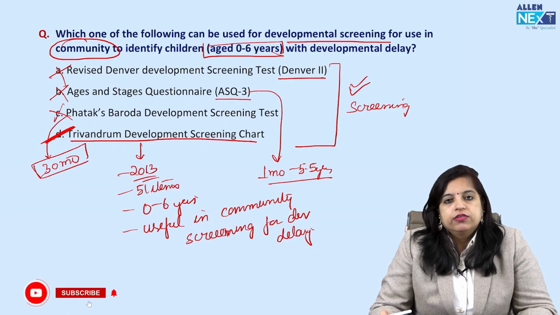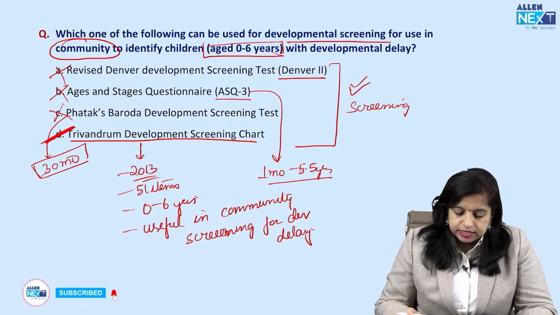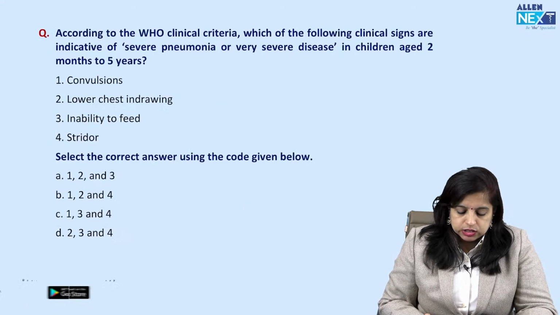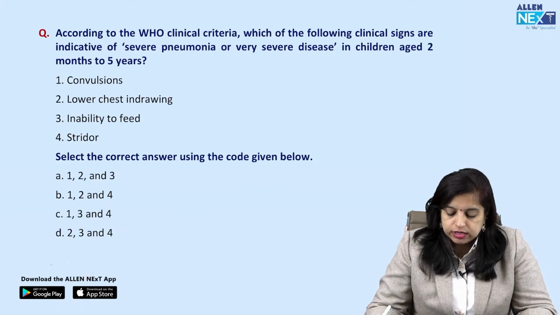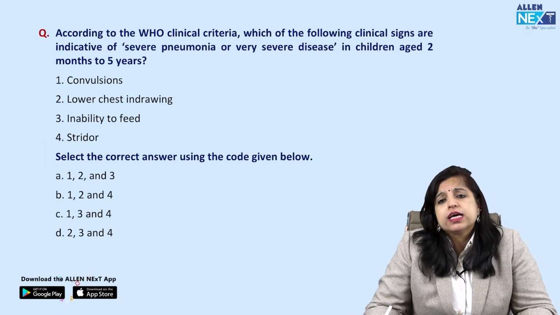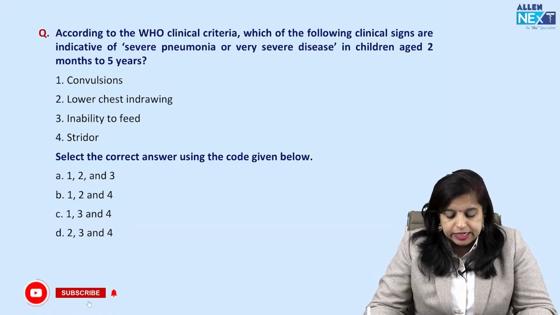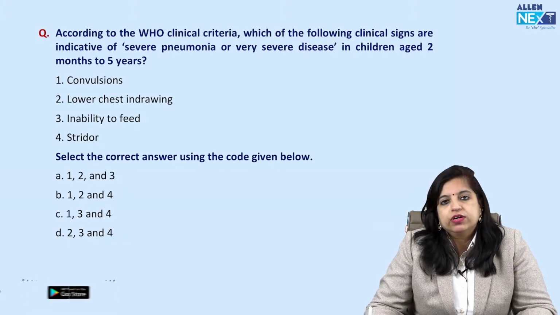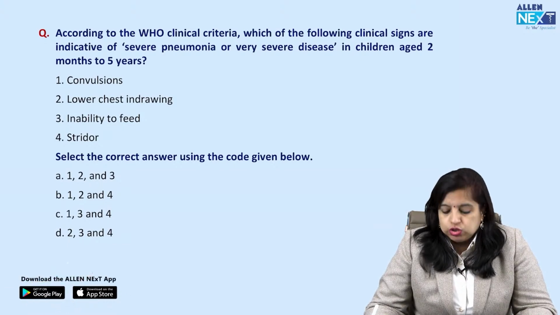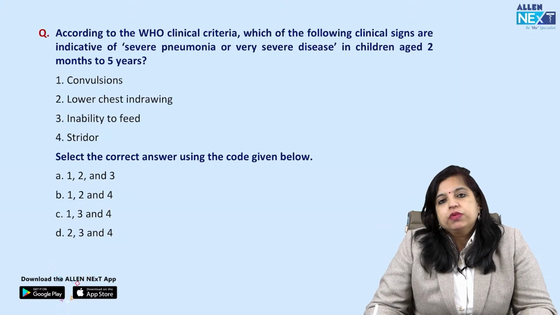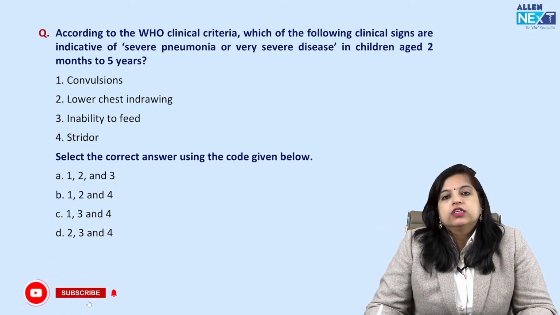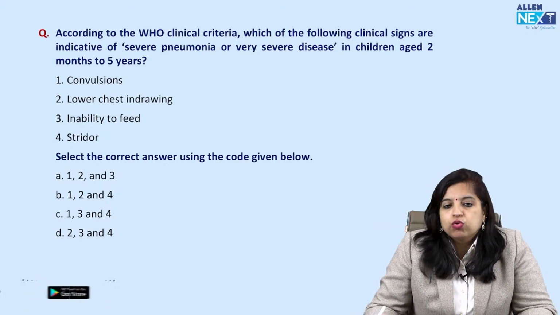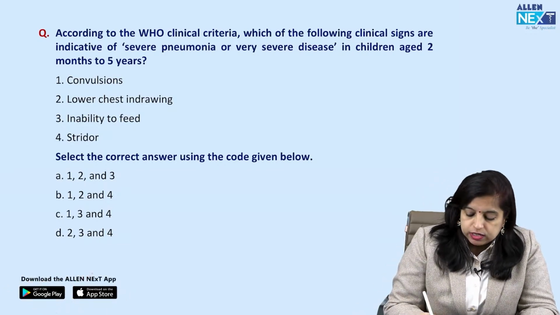Is that clear? Right. Okay, then let us move on to the next question, and the next question is, according to the WHO clinical criteria, which of the following clinical signs are indicative of severe pneumonia or very severe disease in children aged 2 months to 5 years? So we know the WHO clinical criteria. If you remember, the WHO clinical criteria classifies the disease either as cough and cold. So there are 3 classifications for 2 months to 5 years.